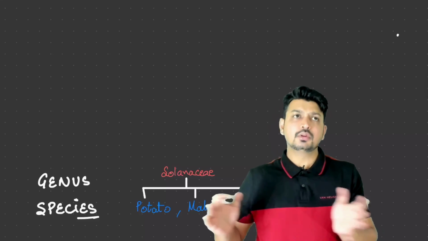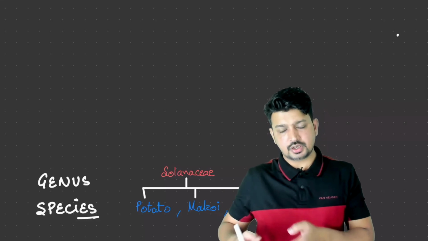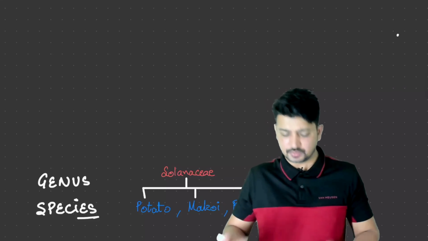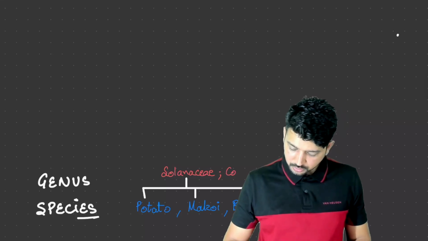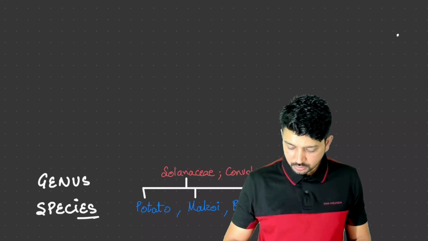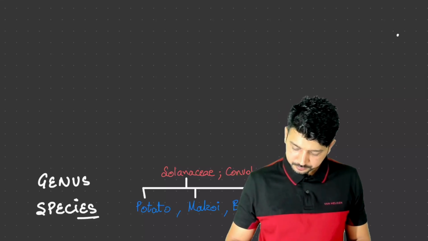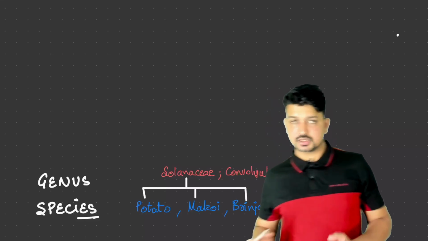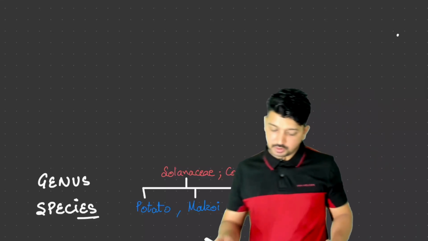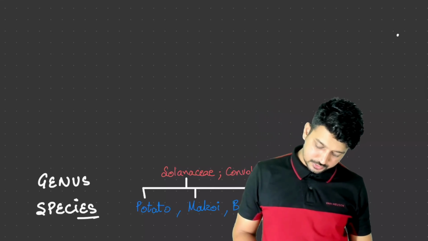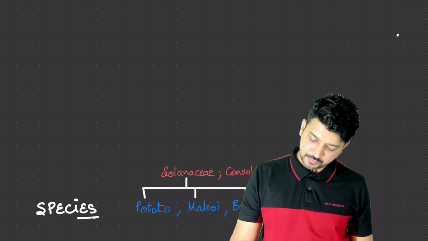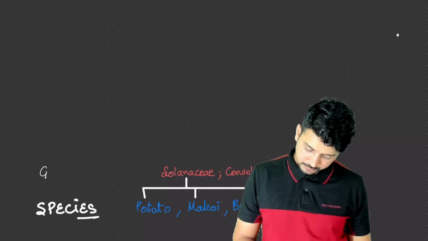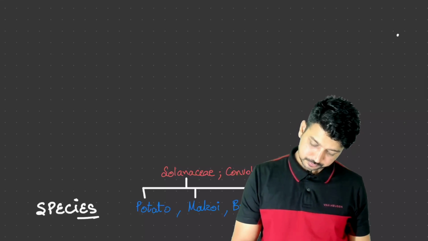Like Solanaceae, we have one more similar genus, that is Convolvulaceae. Around this genus we have a similar genus, Convolvulaceae. They are very much similar in form. So let me write the genus over here.